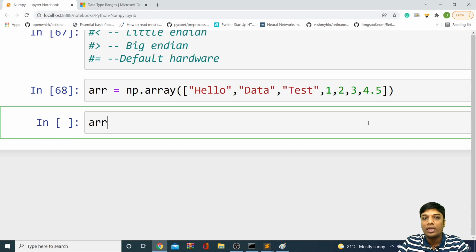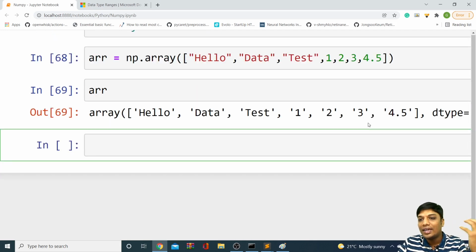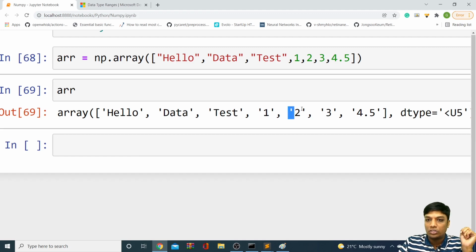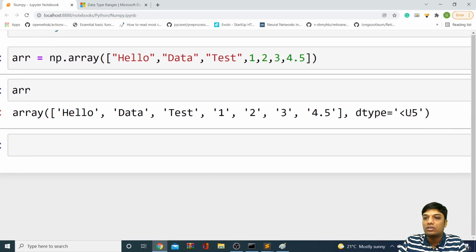If I just look at my array, your entire data will be converted into string. You can see hello we have, data we have, test we have, and this is 1, this is 2, this is 3, but it is converted into string. It is no longer an integer, and no longer a float. In this way, your entire data will be converted into string, and you can see it is U5.